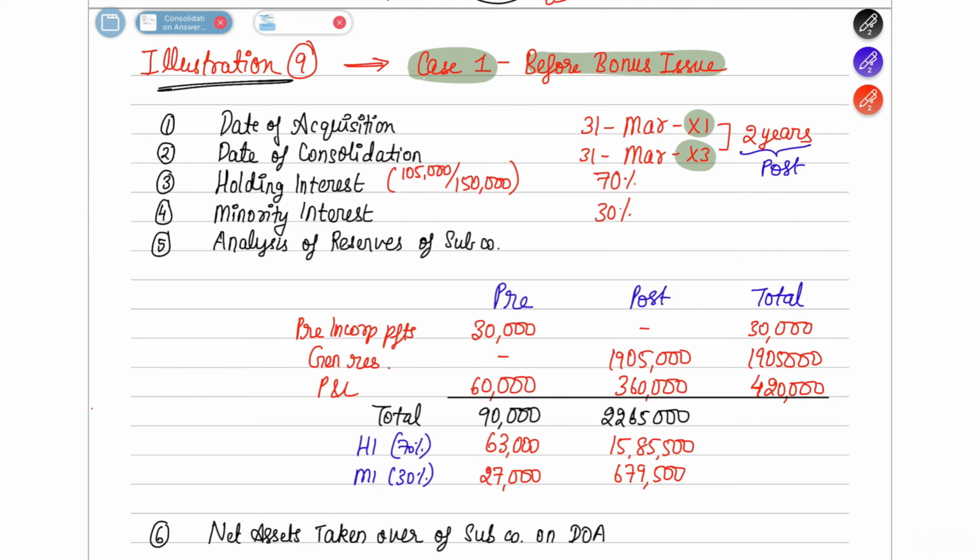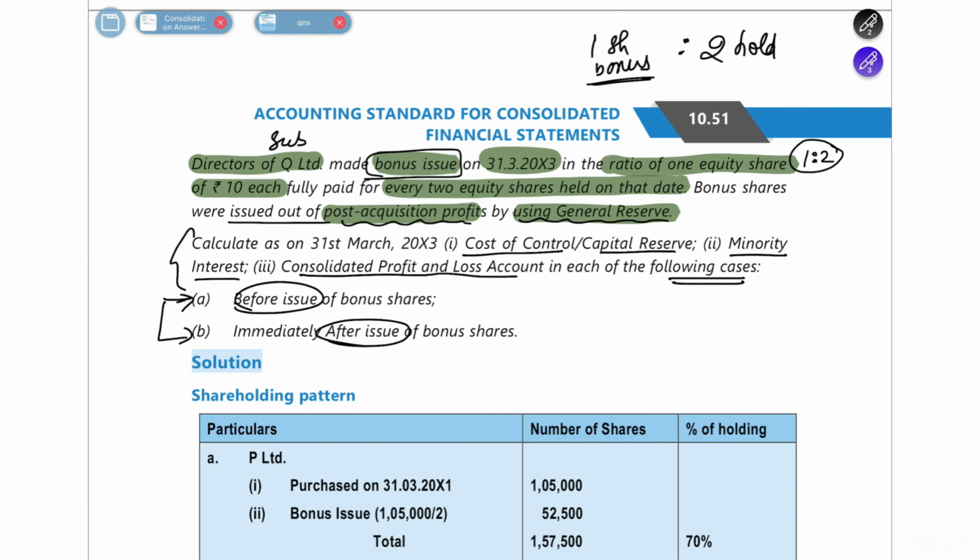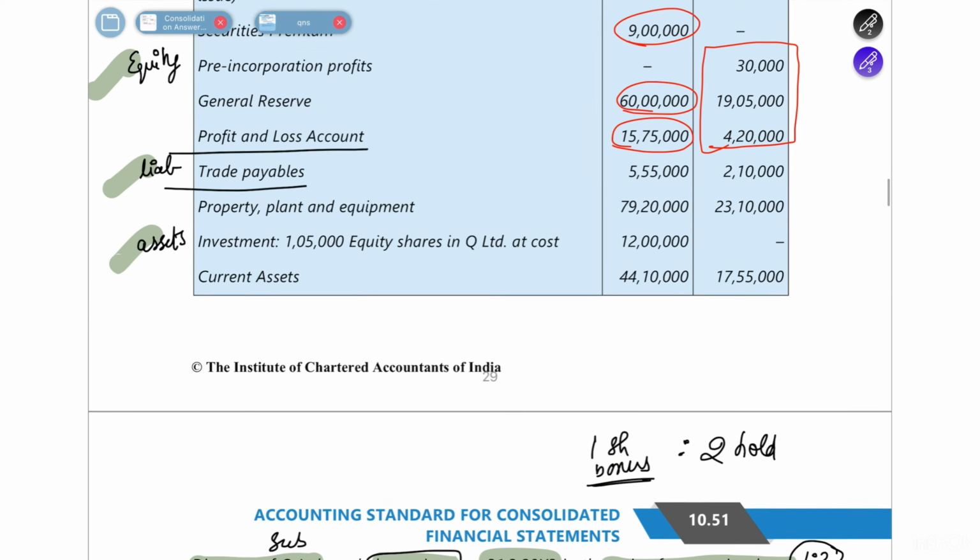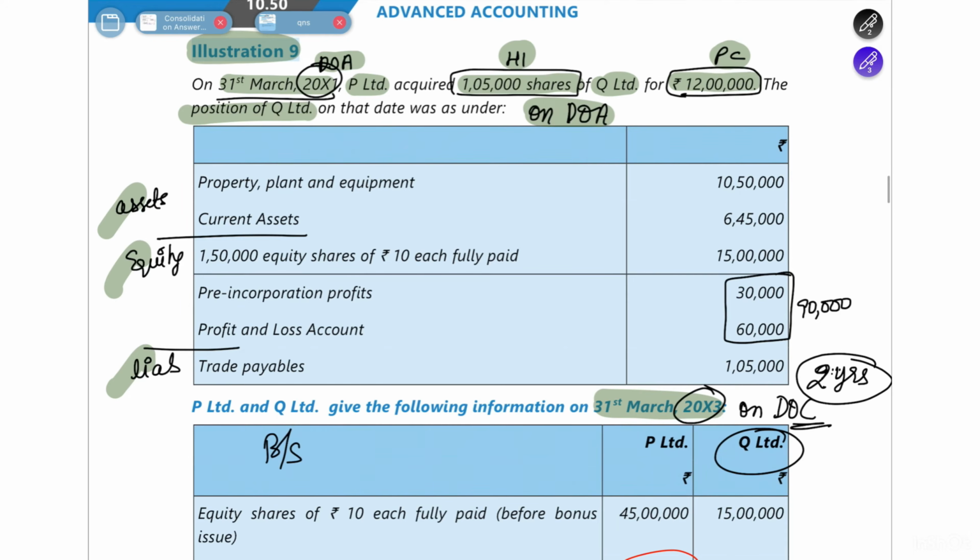Then in the question, they have told you that the holding company has acquired 1,05,000 shares. How many shares were there in the subsidiary company at the date of acquisition? At the date of acquisition, there were 1,50,000 shares in the subsidiary company.